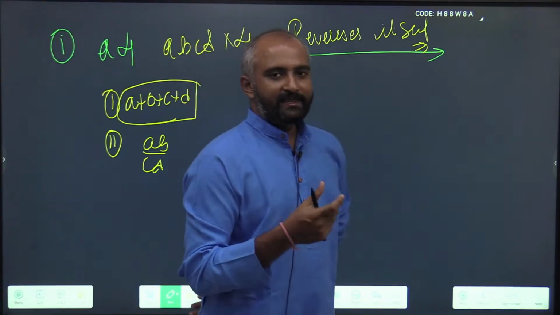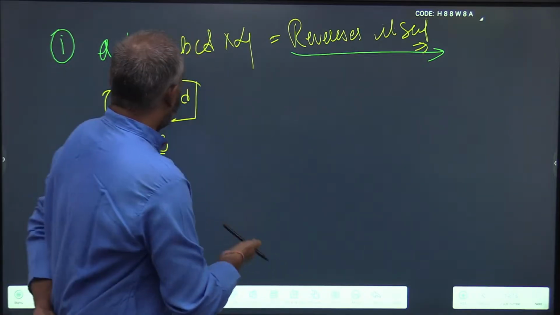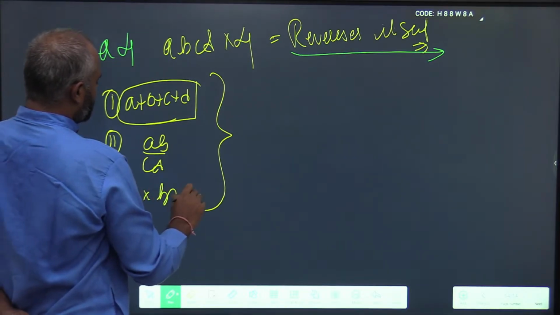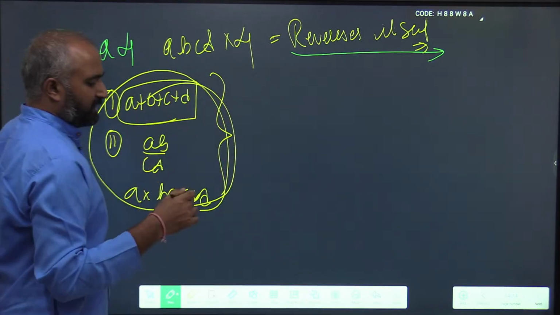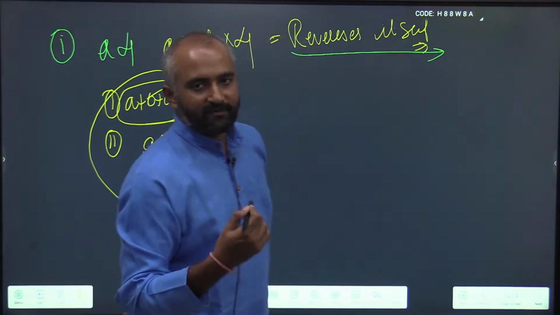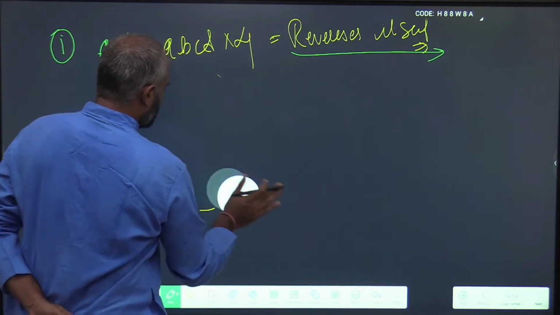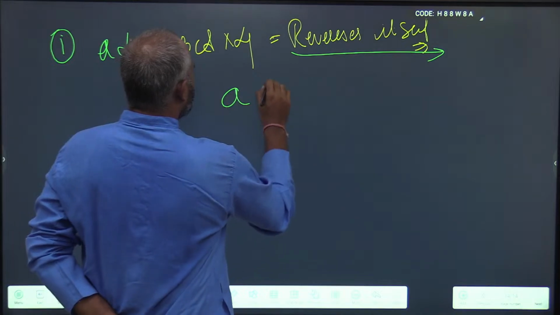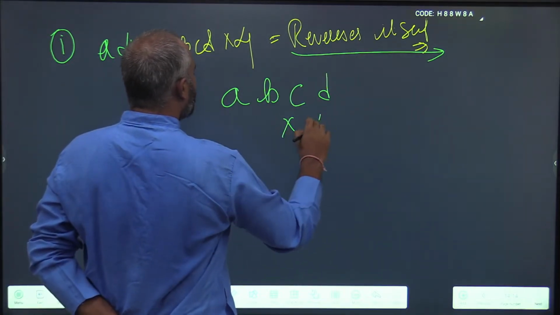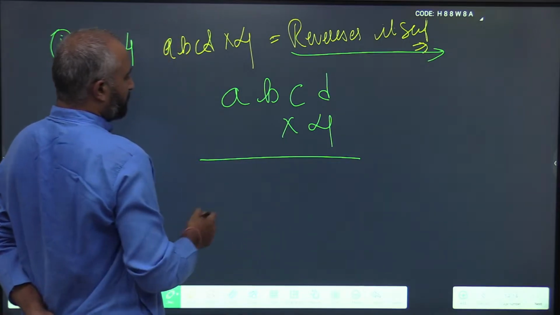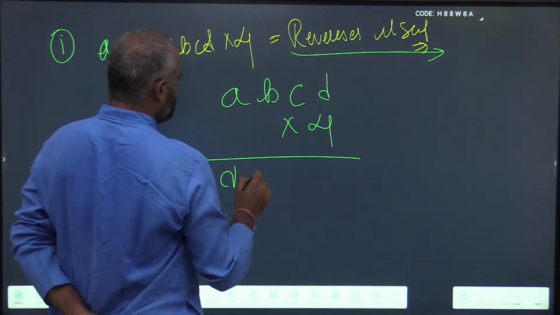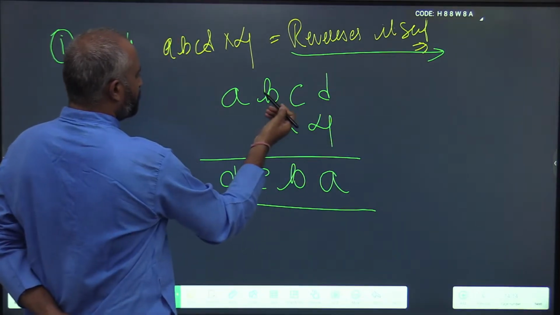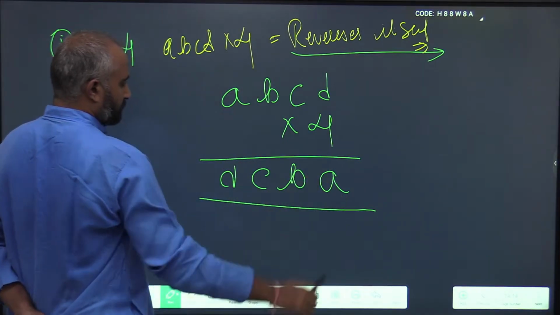Once you get the values of A, B, C, D, any question UPSC asks, they might ask you A into B plus C into D, every derivative result depends on you knowing the values of A, B, C and D. So the problem is: A, B, C, D when multiplied by 4 results in D, C, B, A, reversed itself.